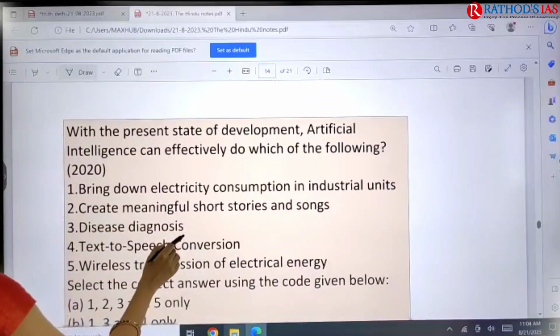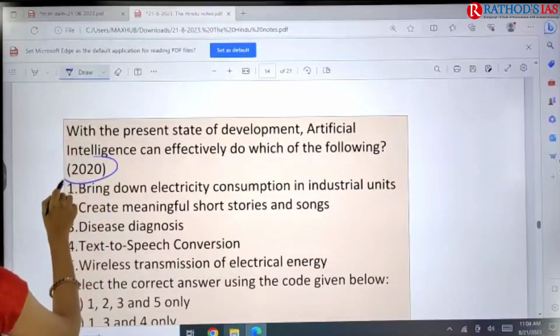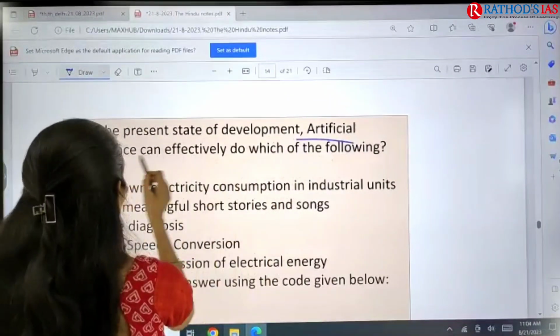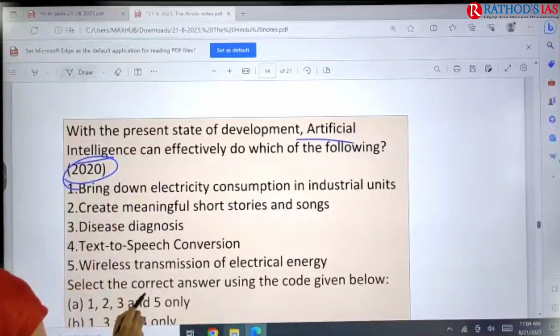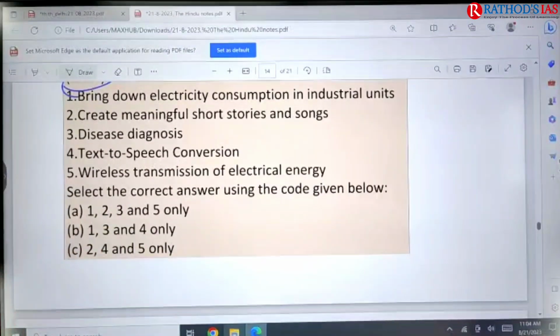And I want to give you one question, which was already asked in 2020 regarding artificial intelligence. So try to give me the answer for this question. Okay.